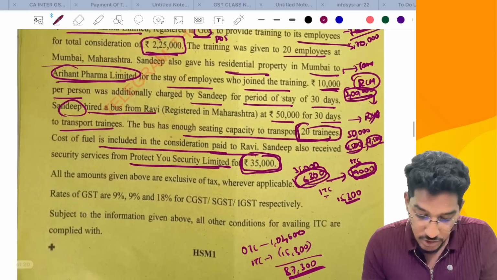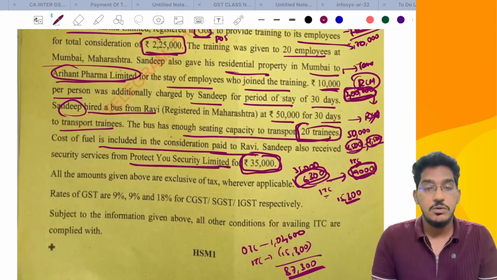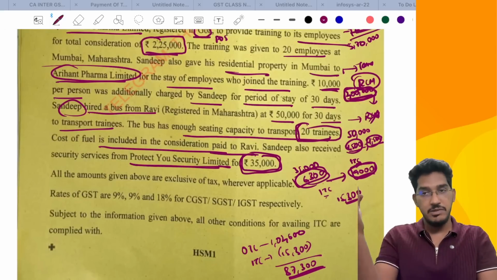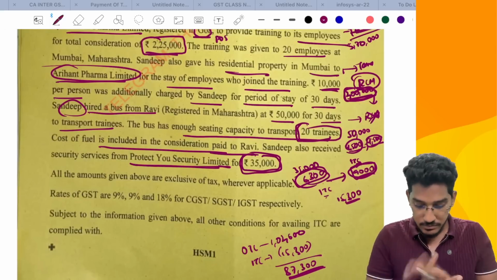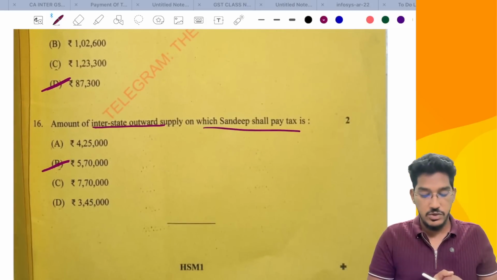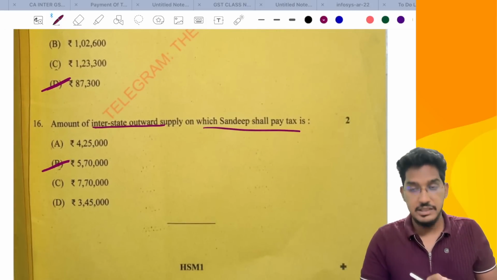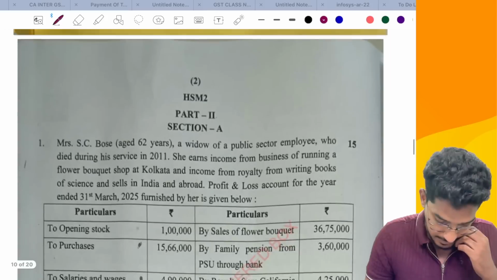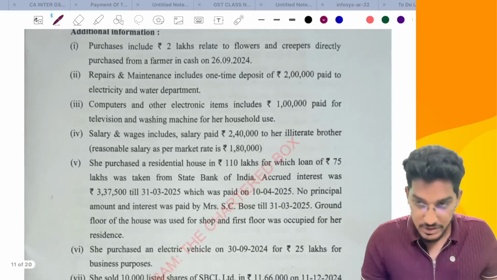Sir, he has also made 2 lakh rupees of renting of immobile property, no? But on that Sandeep will not pay the tax. The recipient will pay the tax under reverse charge mechanism. So that will not get added there. So 5,70,000 rupees is the interstate outward supply on which Sandeep shall be liable to pay the tax. Understood? Next. So now coming to the descriptive questions.